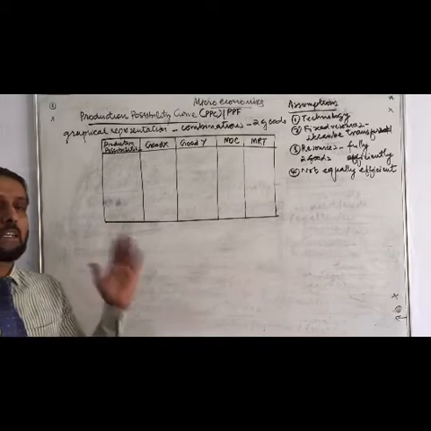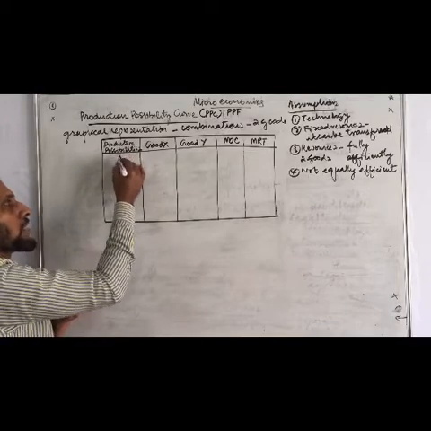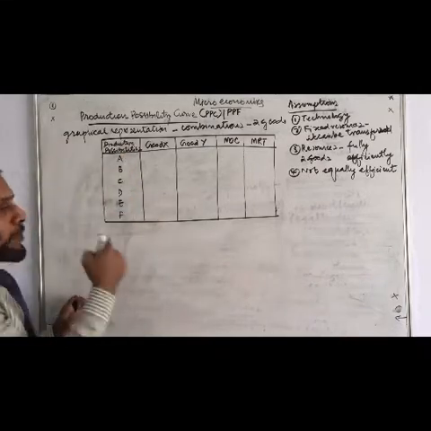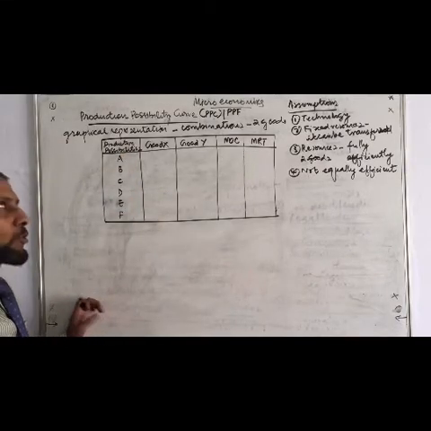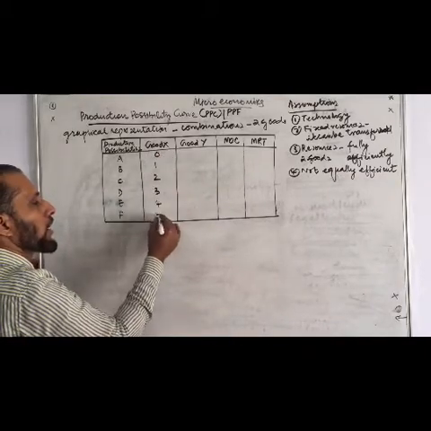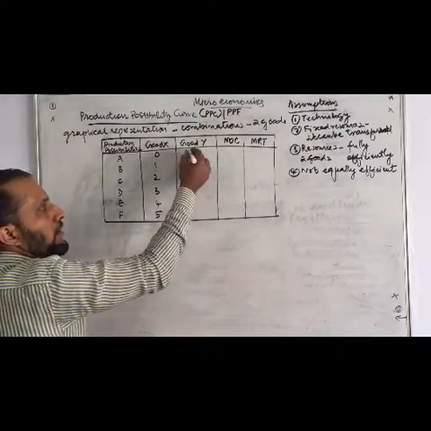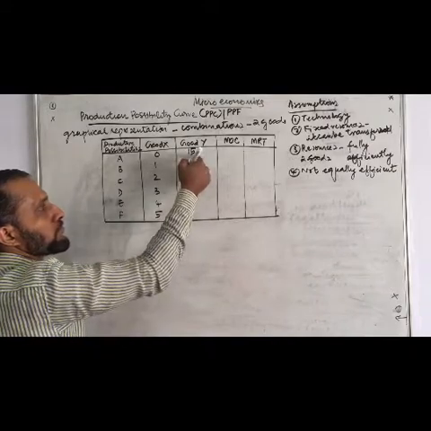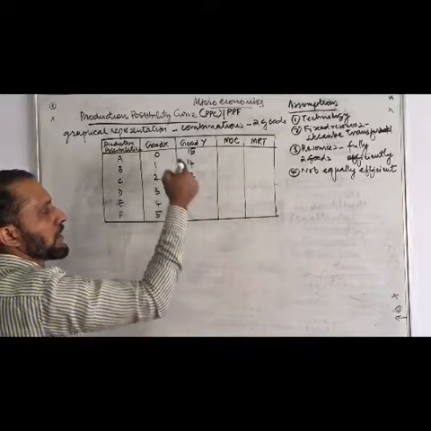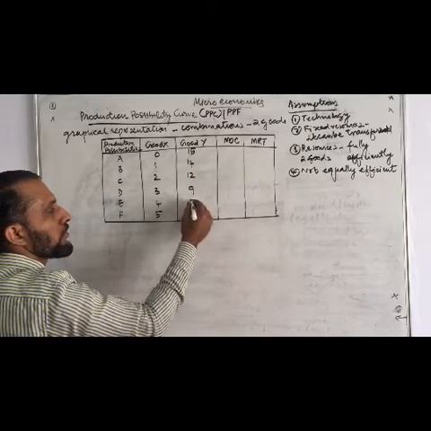First of all, let us see. There are production combinations we are going to write now: A, B, C, D, E, and F. 6 production possibilities are there. Good X production we are saying 0, 1, 2, 3, 4, and 5. This is the production of good X in the economy. And good Y production is 15, 14, 12, 9, 5, and 0.